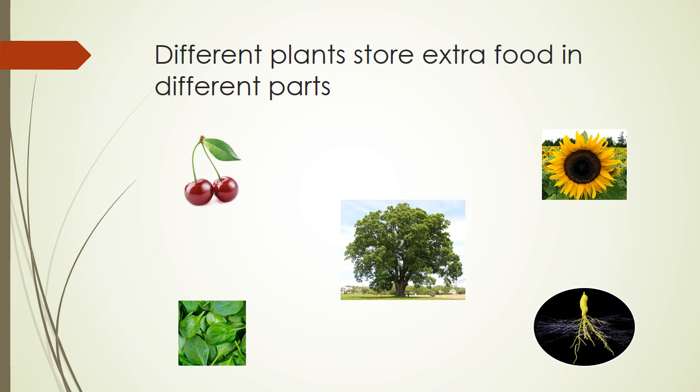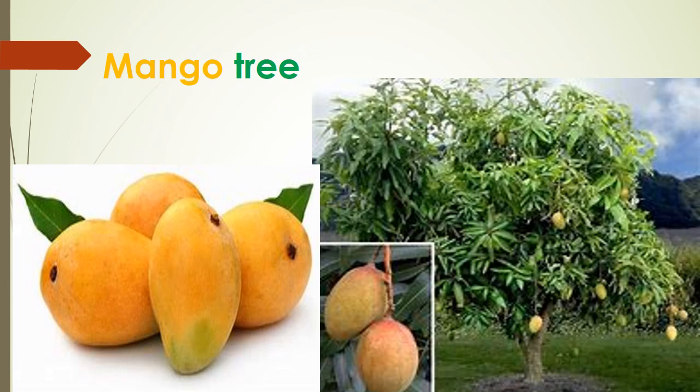Some plants store their extra food in the fruit, like in the mango tree. The extra food prepared by the tree is stored in mango fruit, and we all love to eat mangoes.